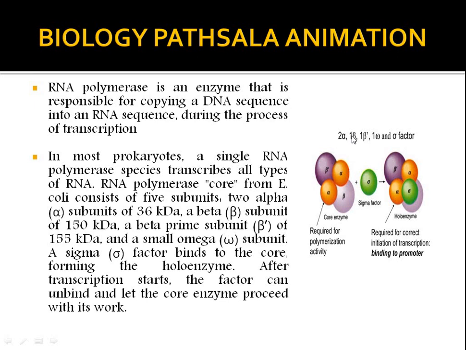The alpha subunits, beta subunit, beta prime subunit, and the omega subunit together are known as the core enzyme, and whenever the sigma factor binds with the core enzyme, the complex is known as the holoenzyme. The core enzyme is responsible for polymerization, and the holoenzyme, that means the sigma factor bound to the core enzyme, is responsible for binding to the promoter and initiating the transcription.